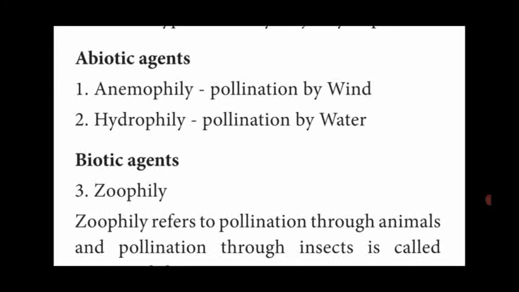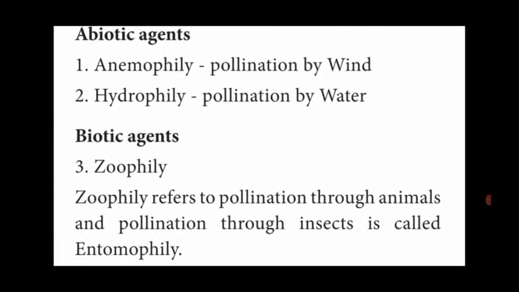Water and air are named abiotic agents. Pollination by wind is called anemophily. Anemo means air, phily means pollination. Hydrophily, pollination by water. Hydro means water. These two are named abiotic pollinating agents.